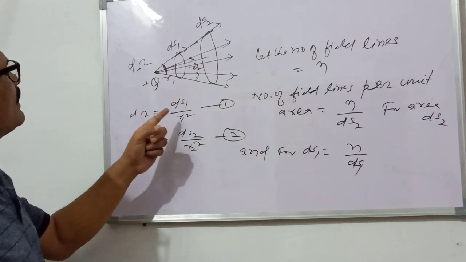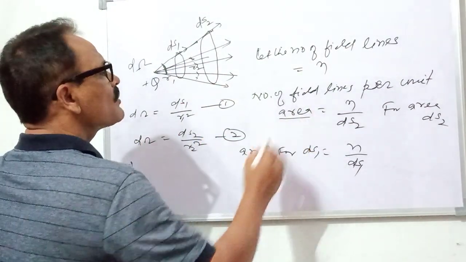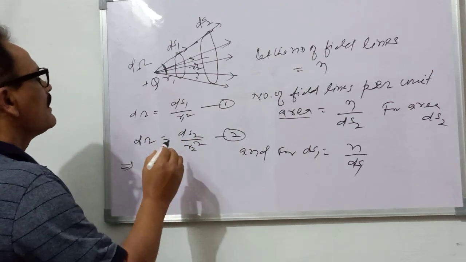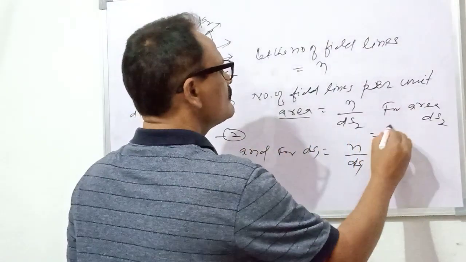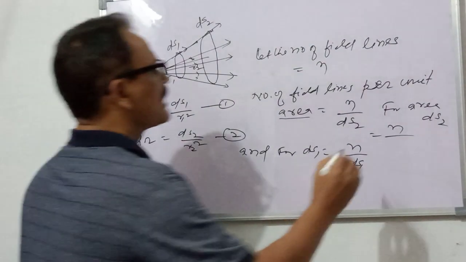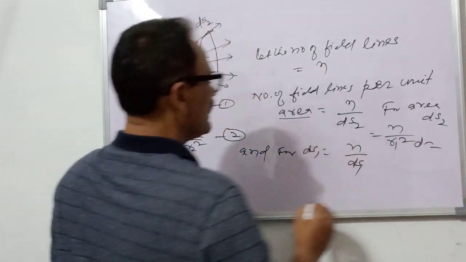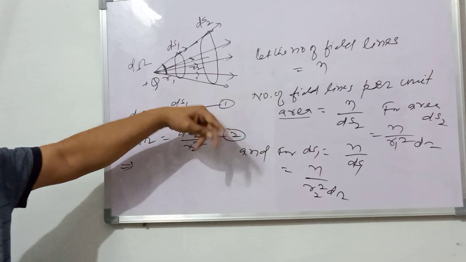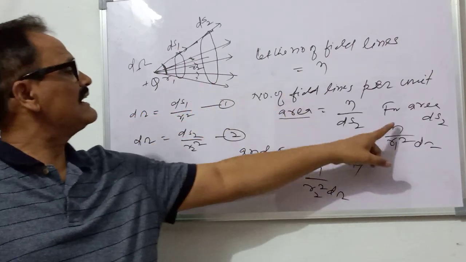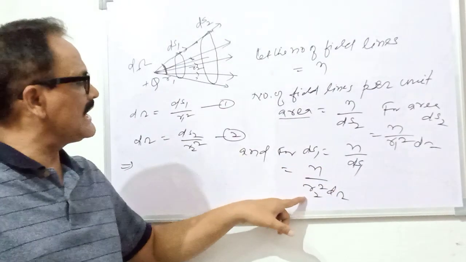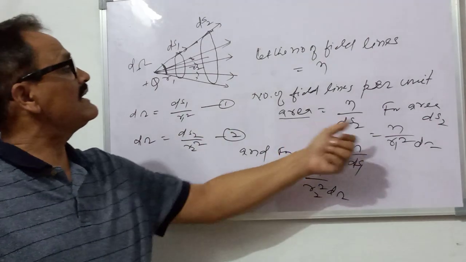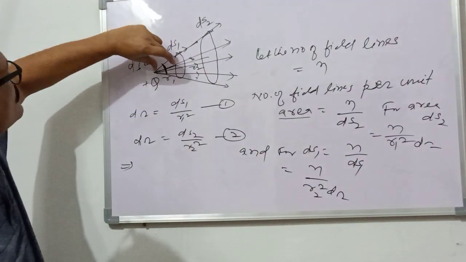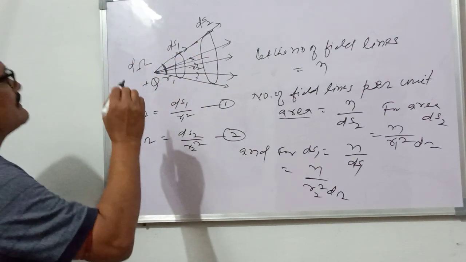So this is the number of field lines per unit area, and this is equal to n divided by r1 square into d omega, and here it is n divided by r2 square into d omega. In both, n is the same and d omega is the same. The difference is r1 square and r2 square. r1 square is less than r2 square.